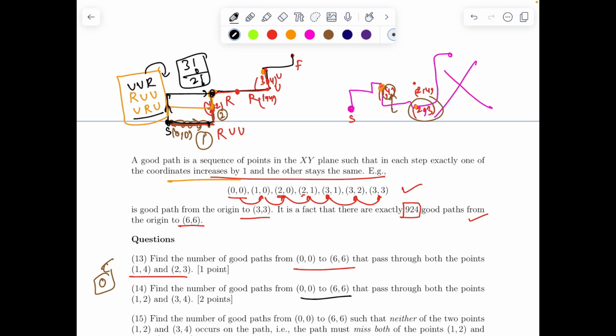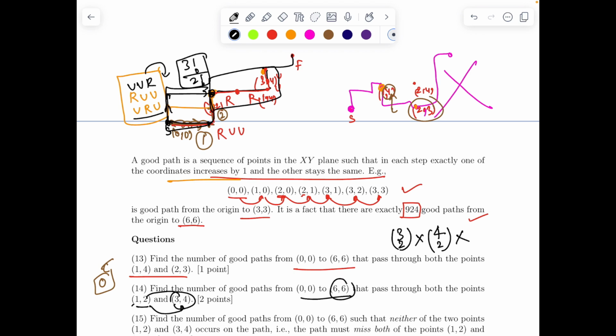So I can tell from 0 to 1,3 we'll have 3c2 ways, and it multiplies, because this way is completely independent from this way. Now from 1,2 to 3,4, how many moves are there along the x direction? We have 2 moves and 2 along y. So we have 4c2, right? So that is the number of good paths that pass through both points.